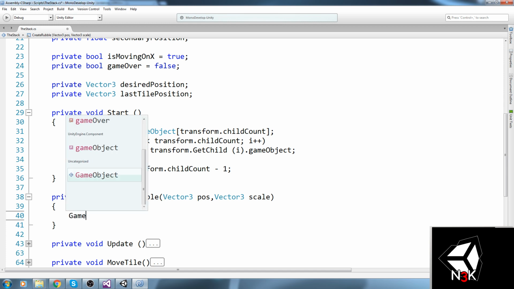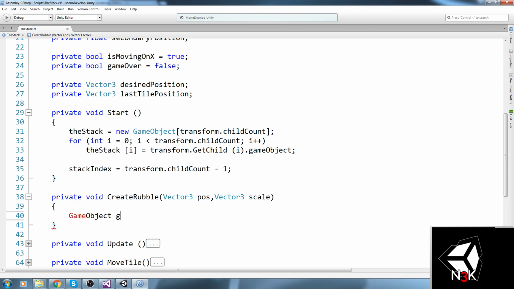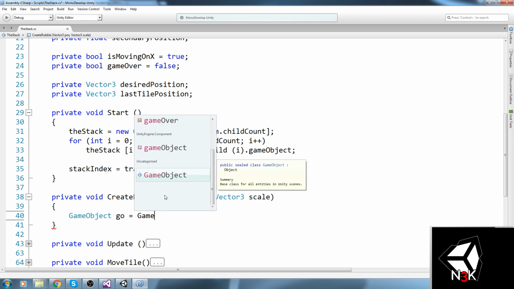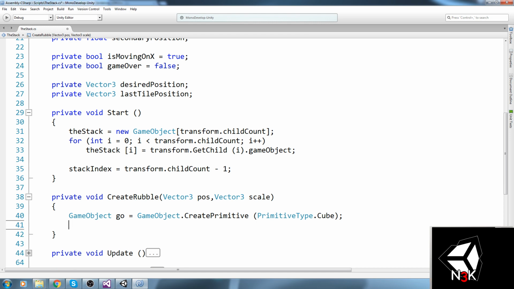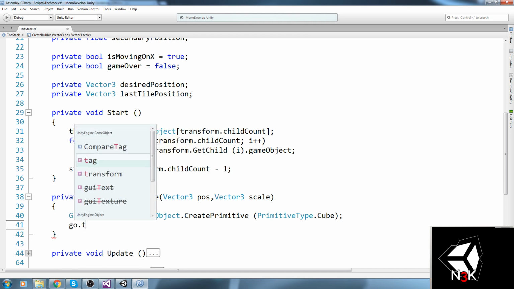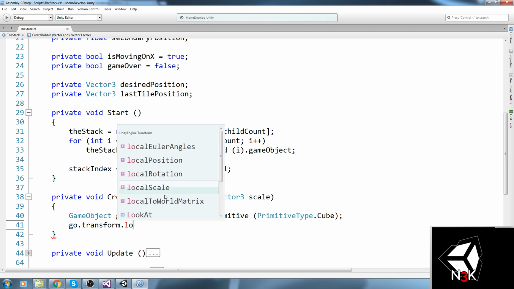So what I said is game object geo, store that inside of a value, and then I am going to create a primitive. Okay, so game object dot create primitive, we're going to create a cube. Primitive type cube. Okay, and after that, of course, we are going to do transform dot local.